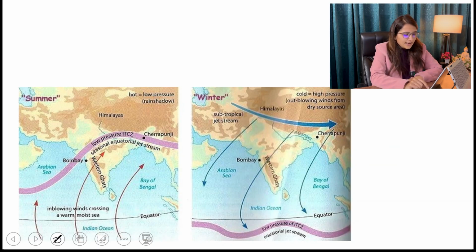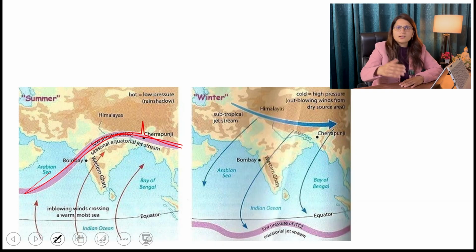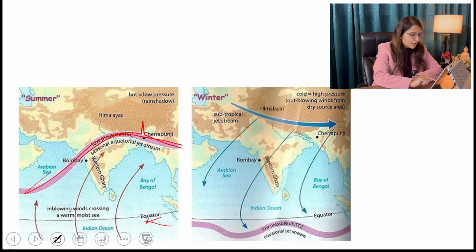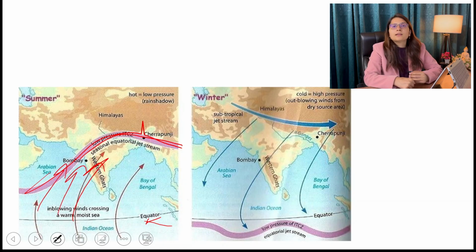So this is all the diagram. In summers ITCZ is around the Indian area, and in winters it is beyond the equator, below the equator. Okay, so these were southeasterly trade winds and ultimately they cross the equator and become southwesterly trade winds, and hence are responsible for bringing the southwest monsoon.